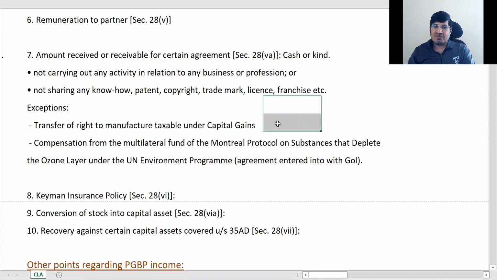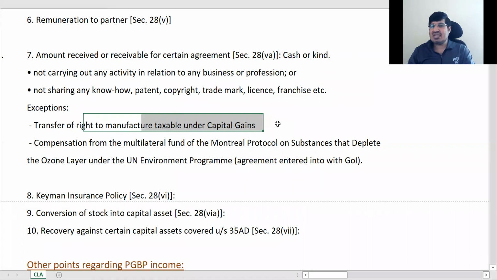So specifically what is taxable under capital gains is the right to manufacture, and its details we'll see in the capital gains chapter. Just the general thing I told you, that if a source completely comes to an end permanently, the business comes to an end, then it is capital gains. If you have 5 sources of income, one comes to an end, but other businesses are going on, then that will be taxable as business income, considered as part of business.